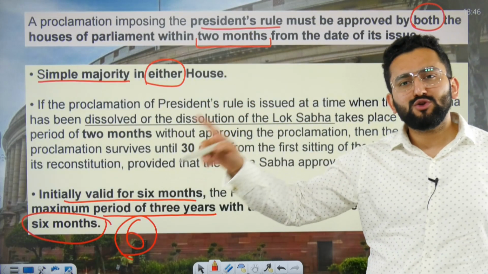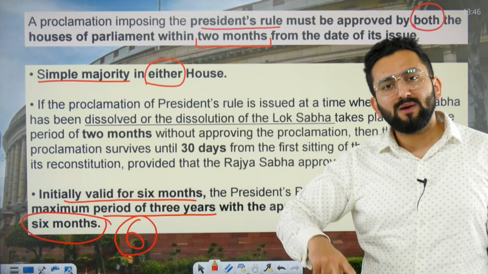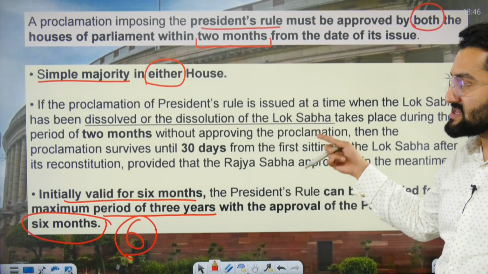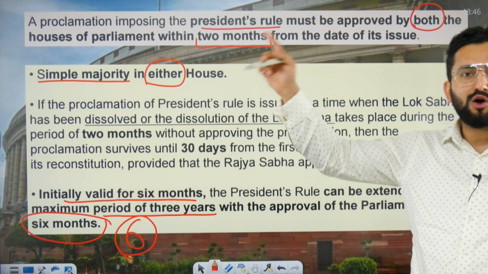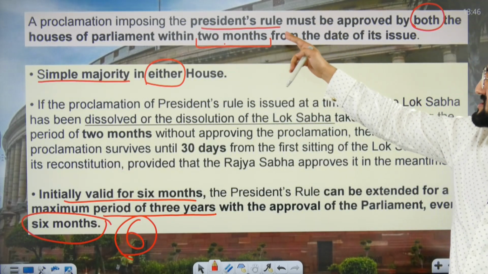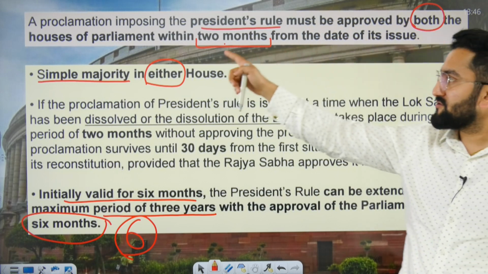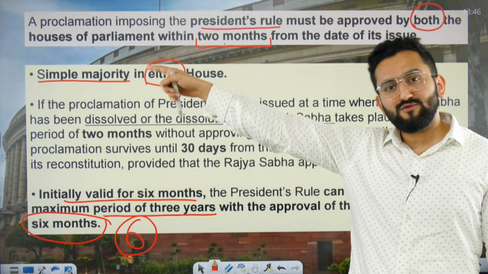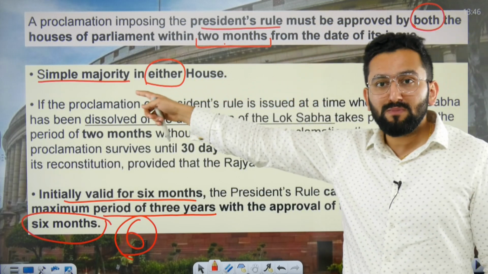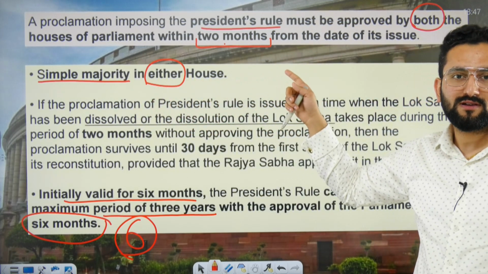Now, parliamentary approval. In case of national emergency, you know that it needs to be approved by both houses within 1 month. In this case, it needs to be approved by both houses, but within 2 months. Okay, so President's rule must be approved by both Houses of Parliament within 2 months. There it was 1 month. There it was special majority. Here it is simple majority in either house.